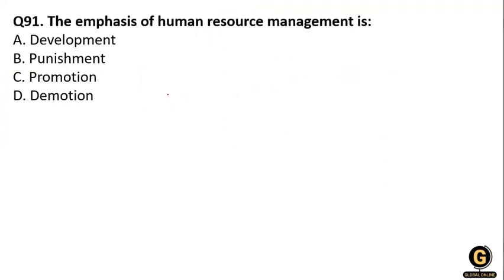The next one, the emphasis of human resource management is: development, punishment, promotion, and demotion. So the emphasis of human resource management is on the overall development of the organization and the overall development of the employees. HRM is the practice of managing people to achieve better performance. They achieve better performance when they develop themselves. So option A is right.